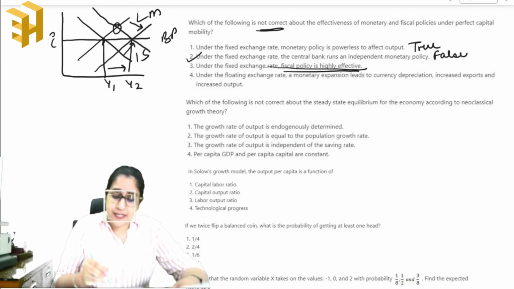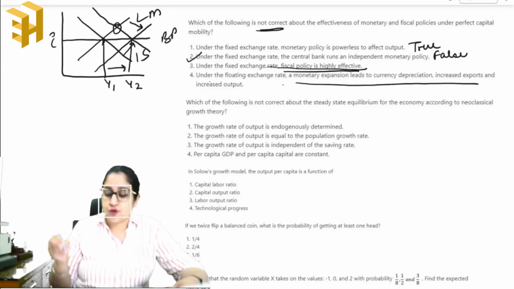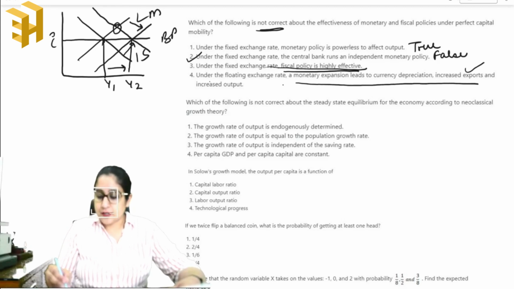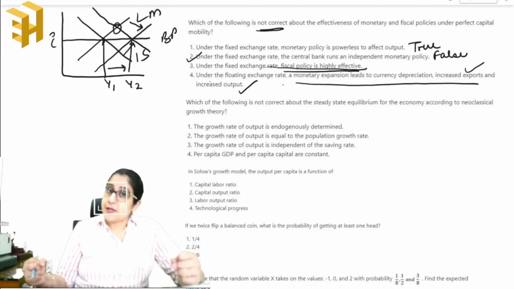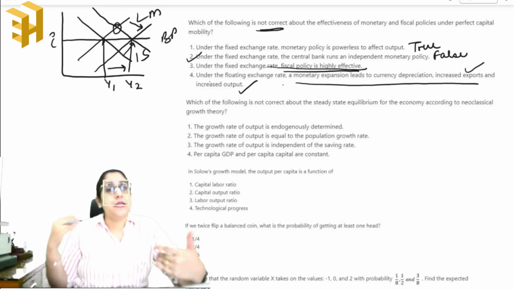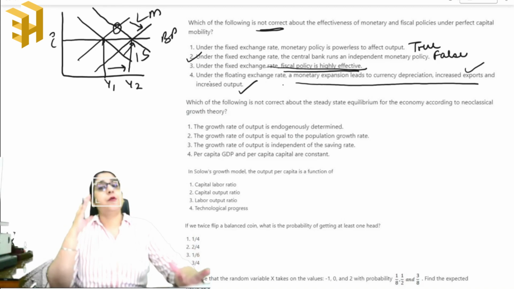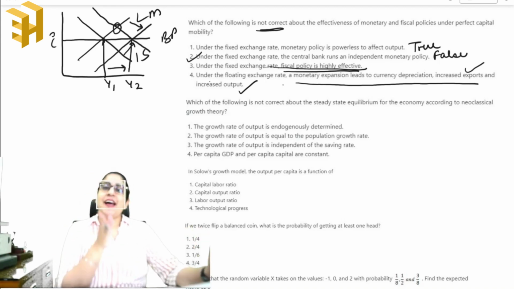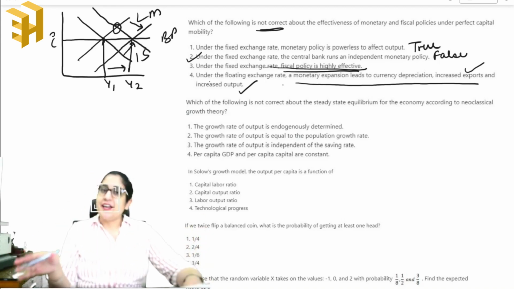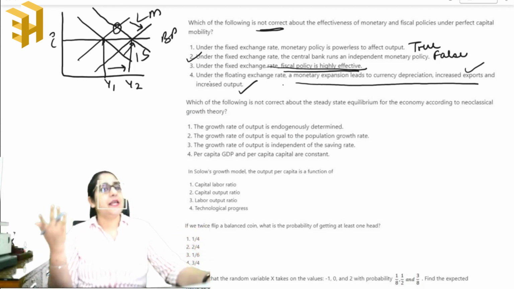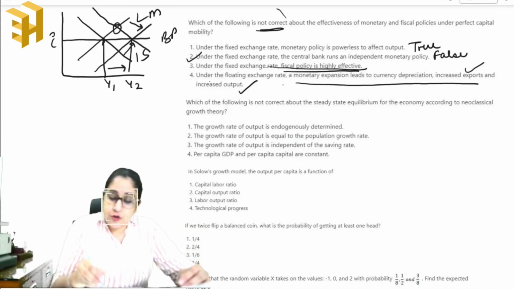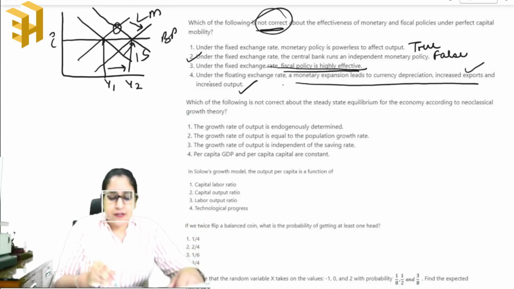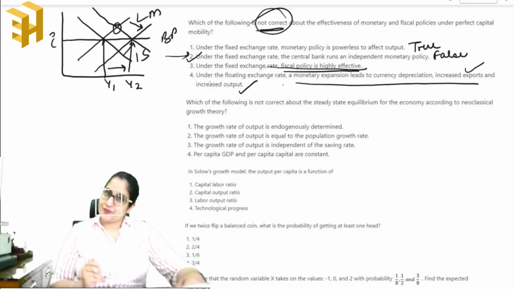Under the next statement, under the floating exchange rate, a monetary expansion leads to currency depreciation, increased export and increased output. That's true. If there is depreciation of your currency due to increased supply of money, this will make your exports cheaper and imports expensive. So this will help enhance the output level. Coming back to the question, which of the following is not correct about the effectiveness? The answer is 2.